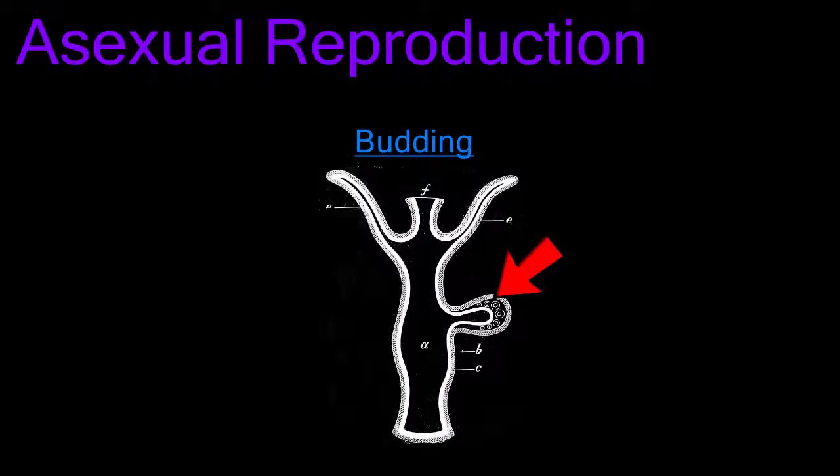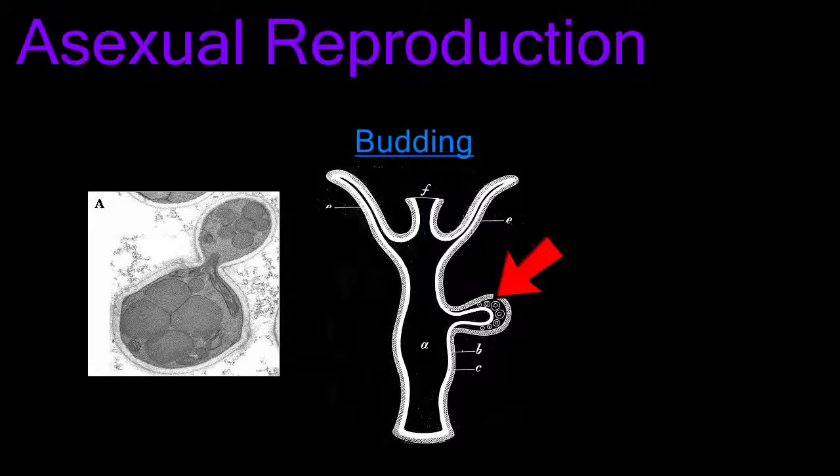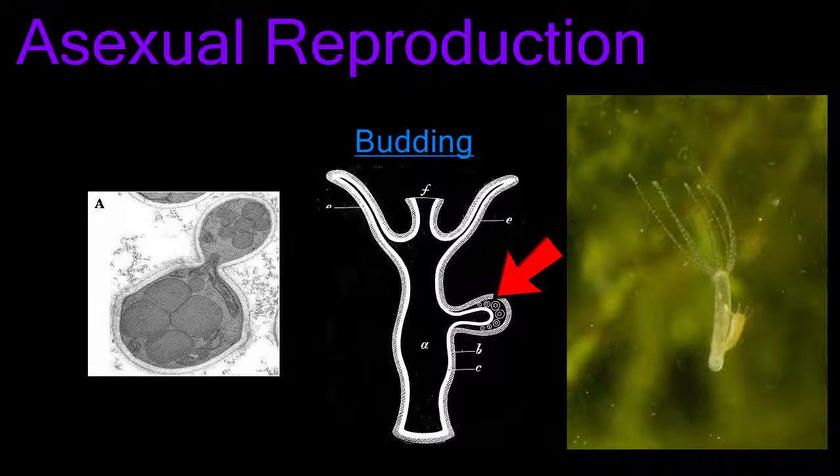Budding is a type of asexual reproduction where a new individual begins its life as an outgrowth on the side of its parent. Unicellular organisms like yeast reproduce by budding, and multicellular organisms like hydra do as well. In any case, the bud is a miniature replica of the parent. The bud is produced by mitosis, so it is genetically identical to the parent.